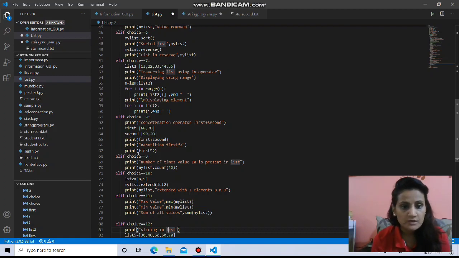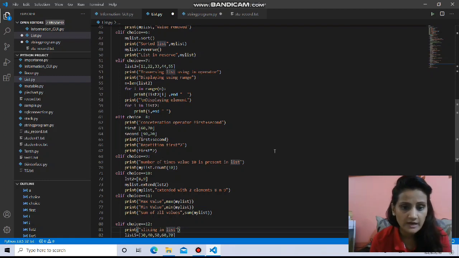Very simple. Similarly, there is an operator you can use for repetition. As many times as you want a list to be repeated, you can use the multiplication sign and the number of times you want. For example, here I am printing the first list twice, that means times 2. So 60, 70, 60, 70, four values will come on the screen.